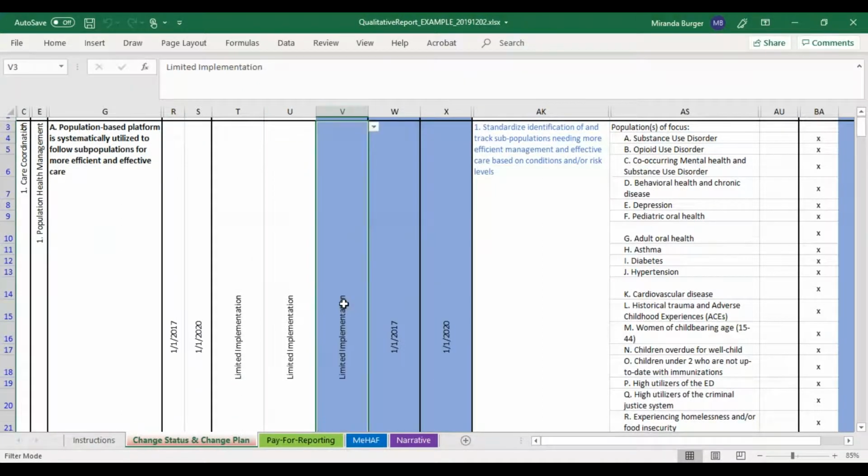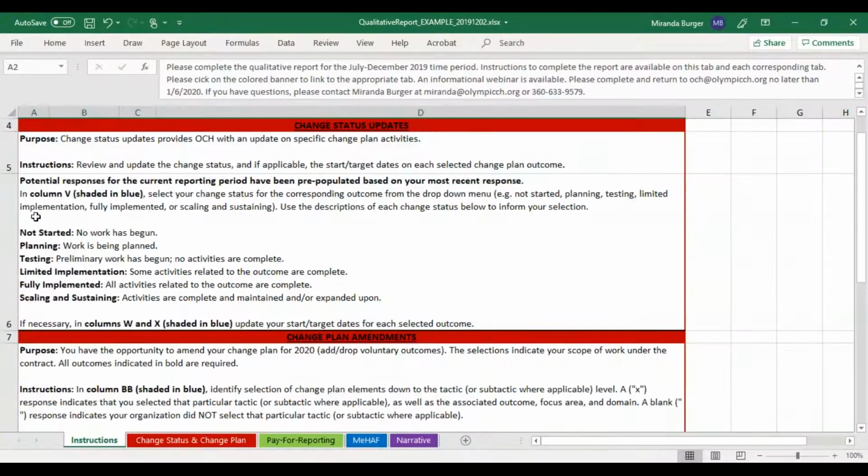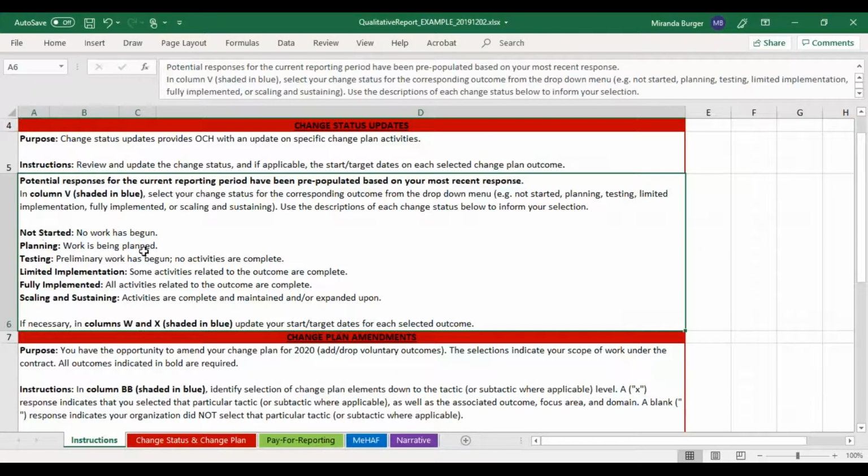So you can update this by clicking on the drop-down menu in the cell, and you can see that there are selections ranging from not started all the way through scaling and sustaining. So you'll update the change status that is most appropriate. If you have questions about what each of these change statuses mean, you can refer back to the Instructions tab here, where we have given some brief definitions of what each change status means.